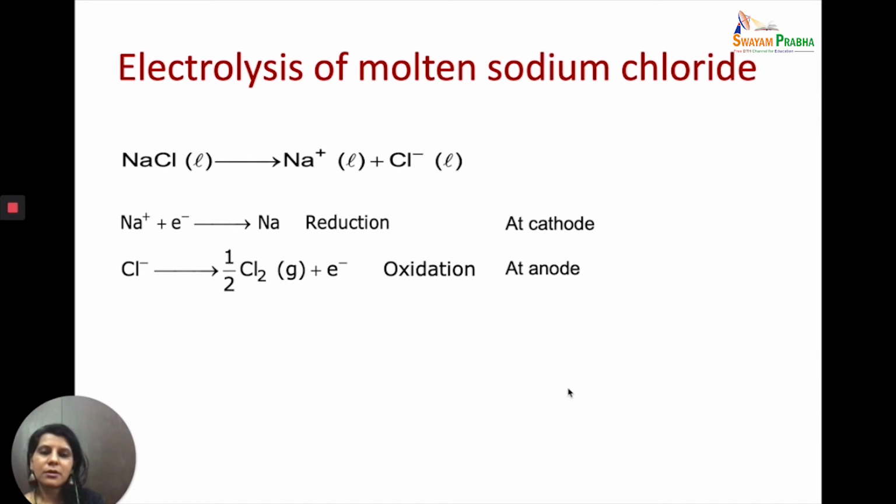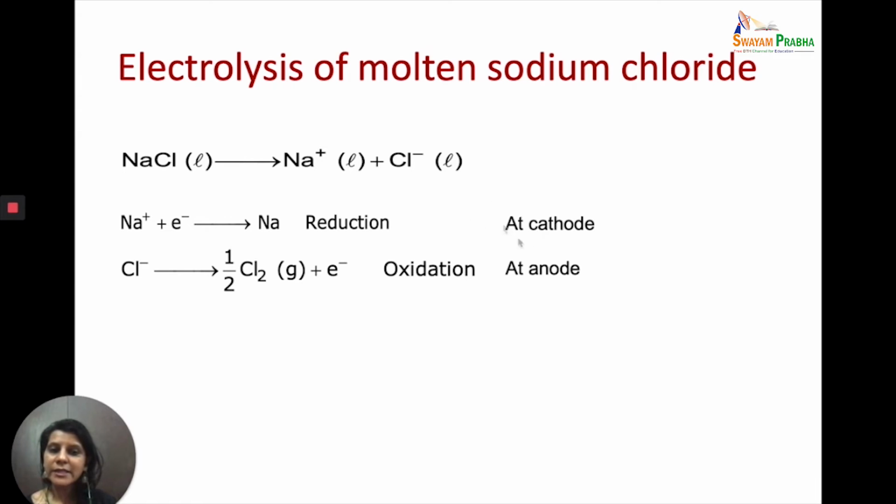So let's look at the electrolysis with the help of molten sodium chloride. So now when we take molten sodium chloride, as I have said, sodium chloride in the solid state consists of sodium ions and the chloride ions joined through the Coulombic forces of attraction. Now when you pass electricity through them, the cations are sodium ions. The cations will move towards the cathode, and the anions, which are the chloride ions, will move towards the anode.